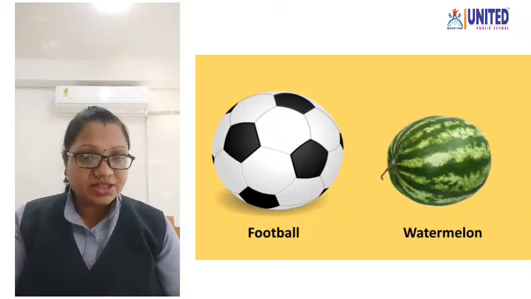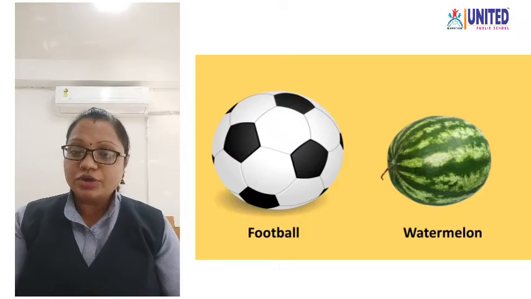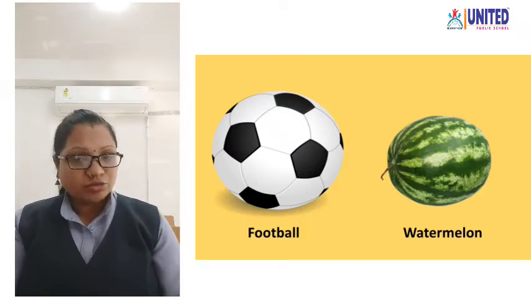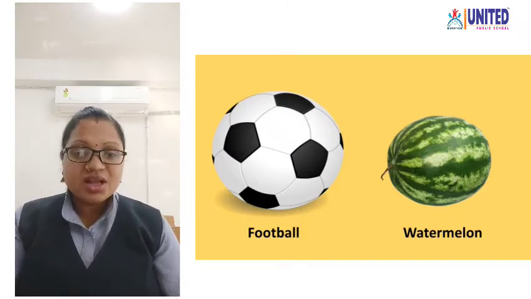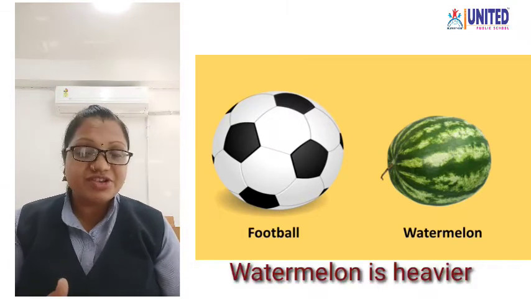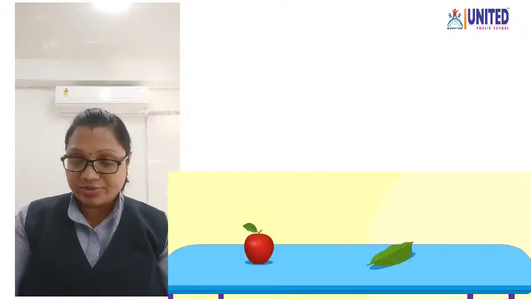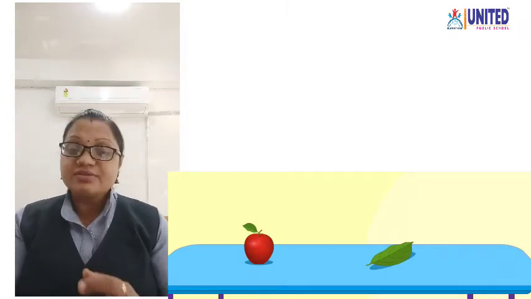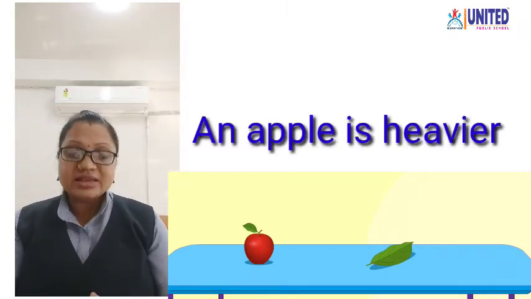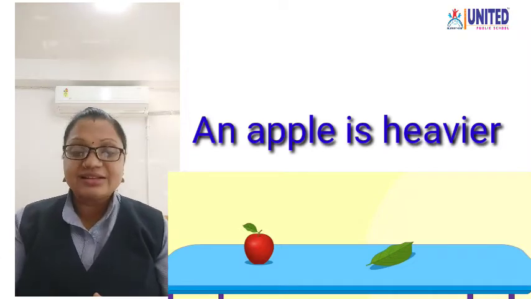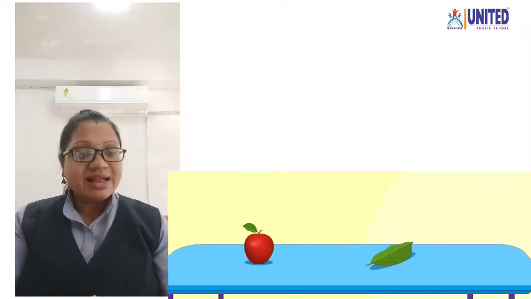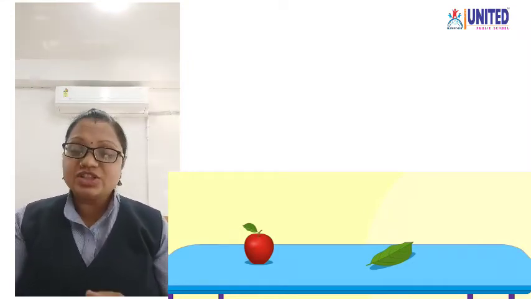Let us see some other objects. Yes, a football and a watermelon. Now tell me, which is the heavier? Yes, a watermelon is heavier than a football. Now I take another two objects, an apple and a leaf. Now tell me, which is the heavier here? Yes, an apple is heavier than a leaf. That means by guessing, you can tell which thing is heavier and which thing is lighter. Okay?